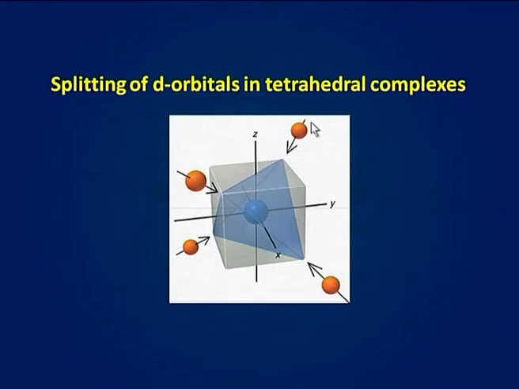You can see this ligand is between z and y axis, this ligand between x and y axis, and so on. Thus, these four ligands are lying between three axes, that is x, y and z axis, which protrude from the center of the six faces of the cube and thus go through the center of the cube.